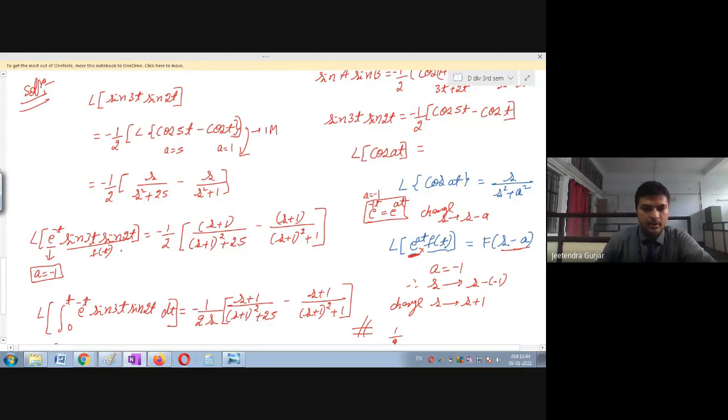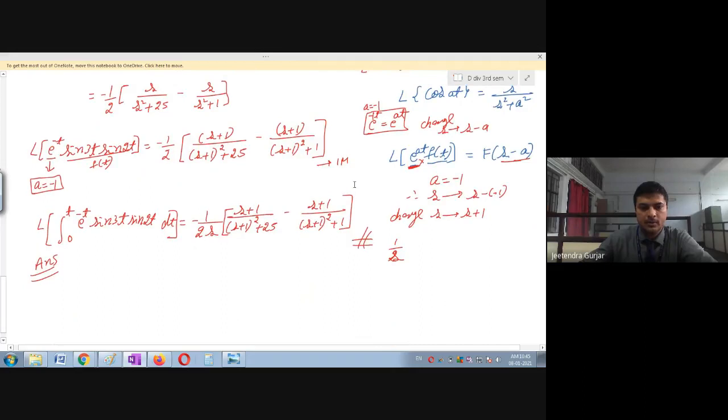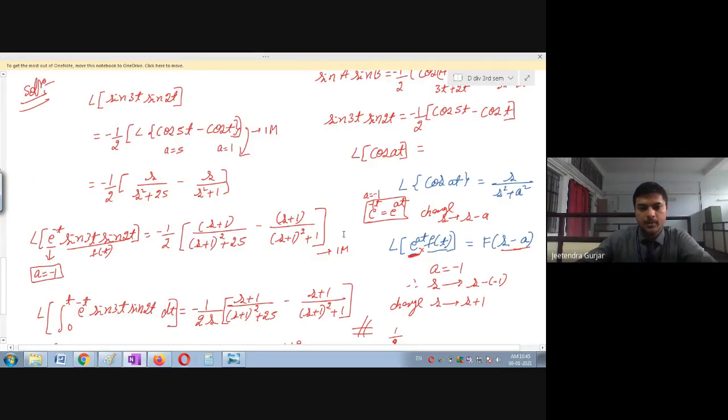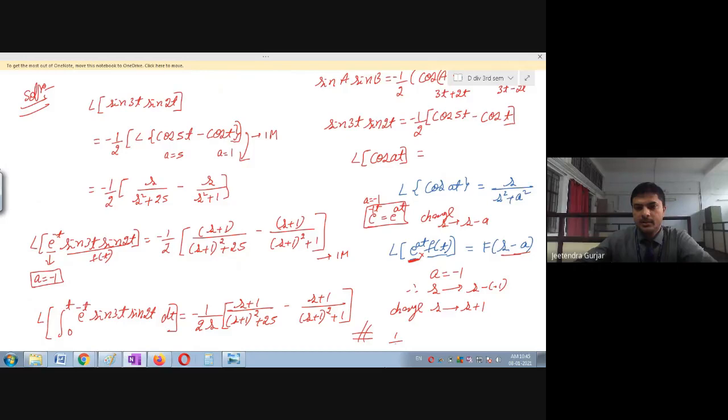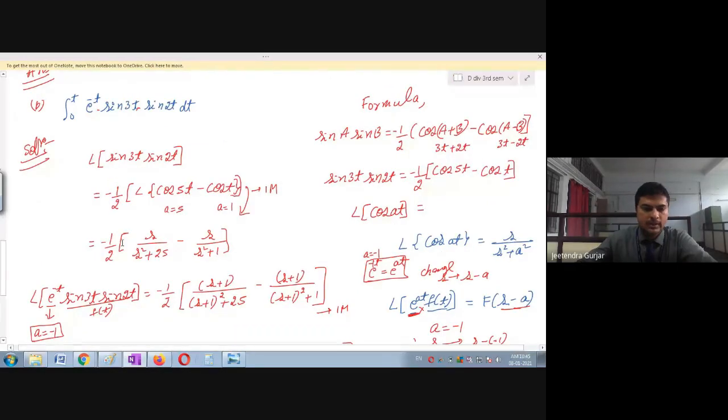Then using this shifting property, 1 mark, and then you have used this integral property, that is 1 mark. Plus again the answer you have calculated, that will be 2 marks. So you can see 1 plus 1 plus 1 plus 2, altogether this will be for 5 marks. Is it clear? But please remember, all formulas you are going to use in these steps.